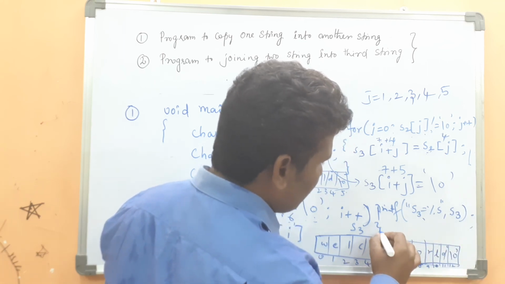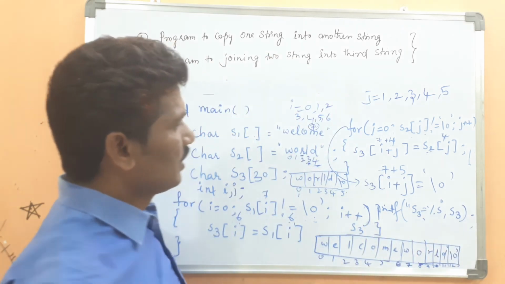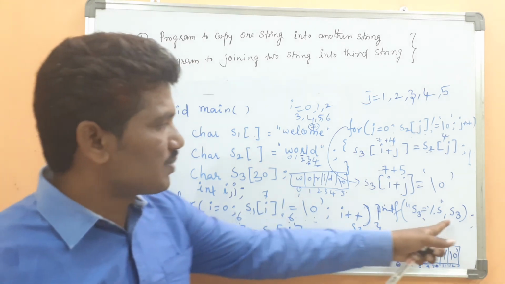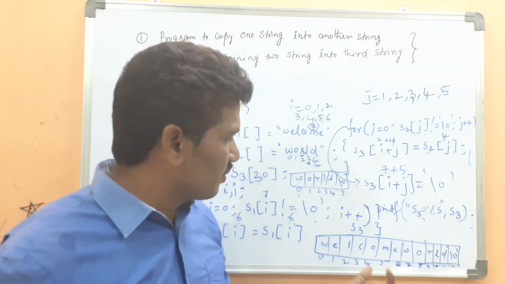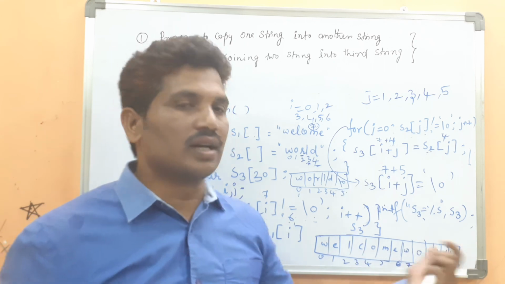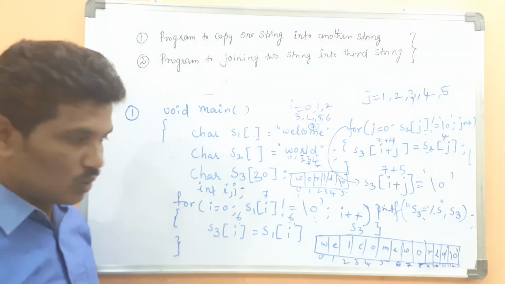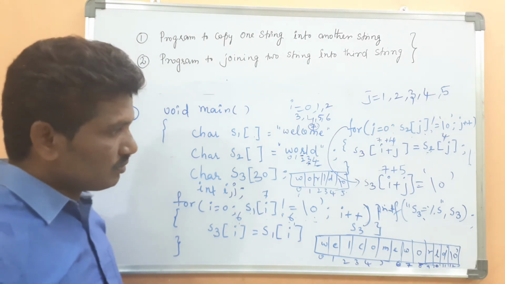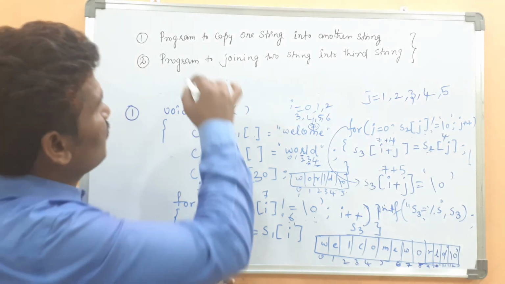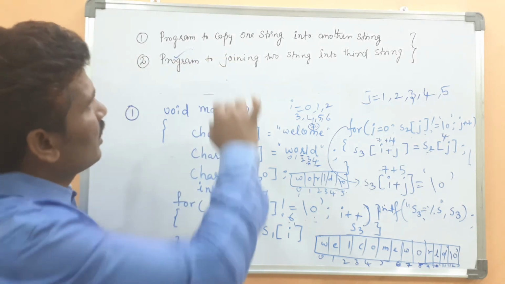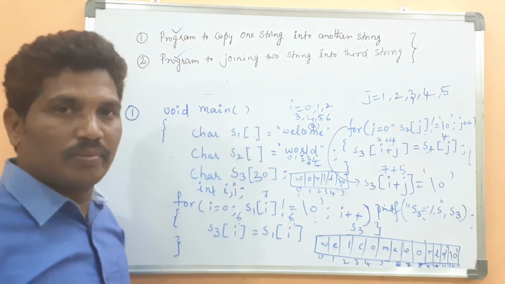Then the main function will close. Here, if you display S3, what is the output that will be displayed? Welcome world. Welcome world will be displayed on the output device. This is for the second program, and the first program has completed.